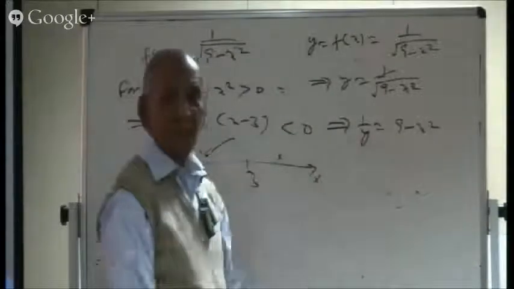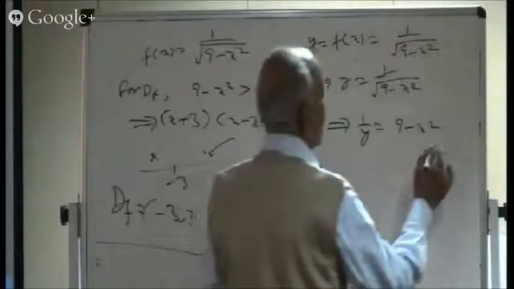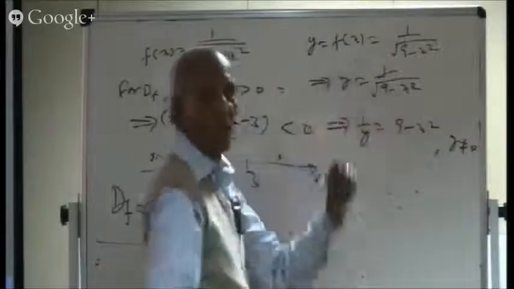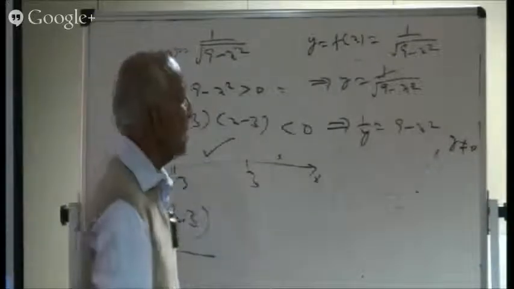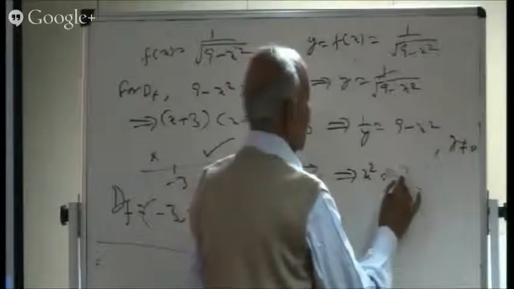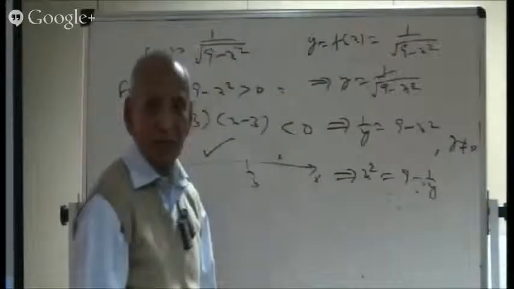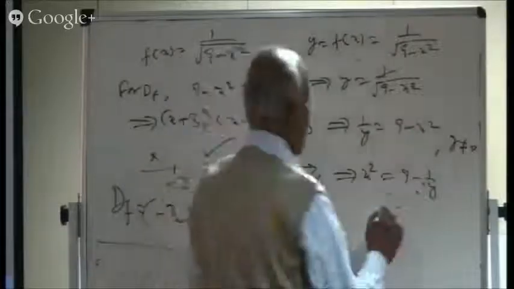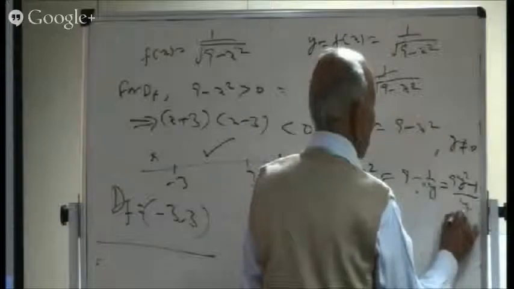So one thing is quite clear. Some promise you can make even at this place. Y is not equal to 0. Even at this place, you can notice you can't put y as 0. So we'll be getting 1 equal to 0 in that case. Or from here, what we can get is x square is equal to 9 minus 1 over y. Is it all right? Taken this term to this side, this term to the other side.